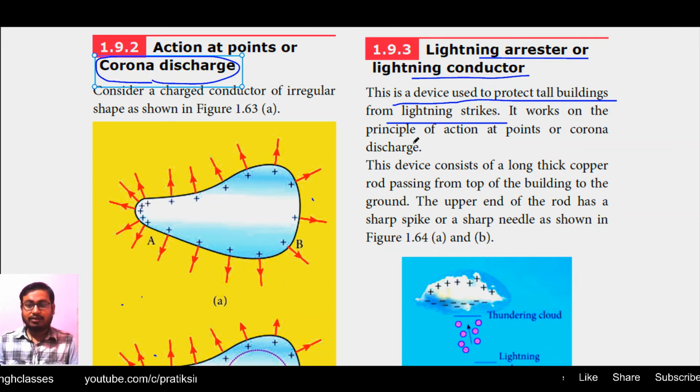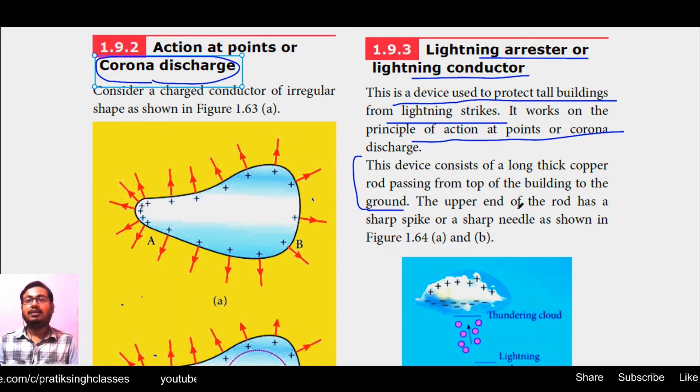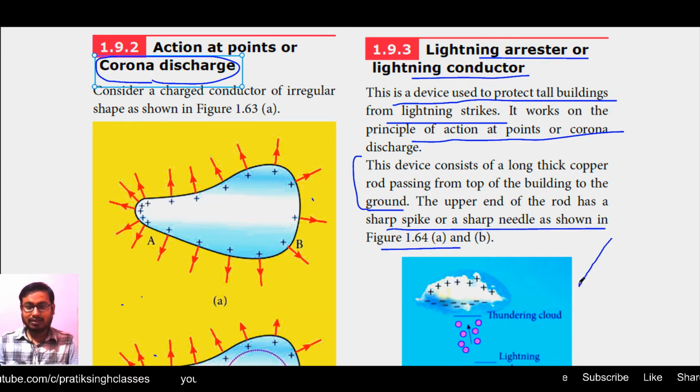It works on the principle of action at points or corona discharge. This device consists of a long thick copper rod passing from the top of the building to the ground. In reality, because copper is very costly, only the connecting wires from the top tower to the ground are made of copper, but the top tower is made of iron or any other metal which is a good conductor of current but cheaper in price. The upper end of the rod has a sharp spike or sharp needle as shown in figure 1.6 A and B. Let us see this figure.